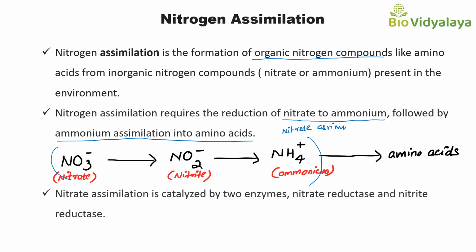After nitrate assimilation, this ammonium will convert to amino acid. That is known as ammonium assimilation.